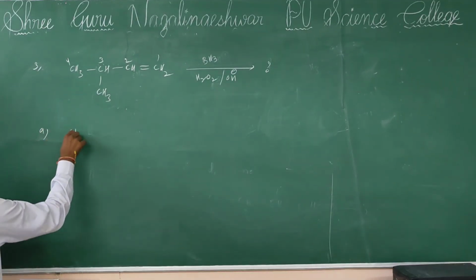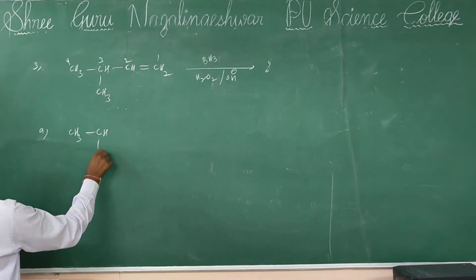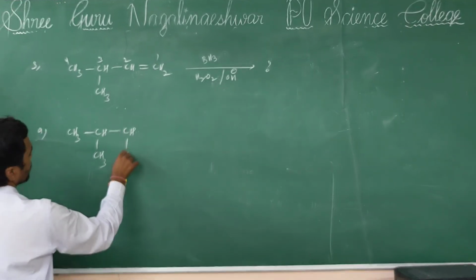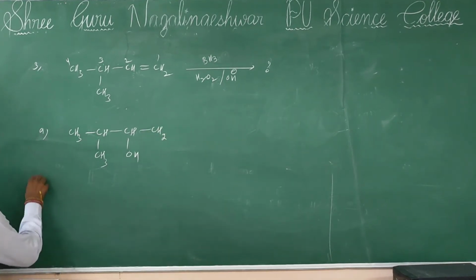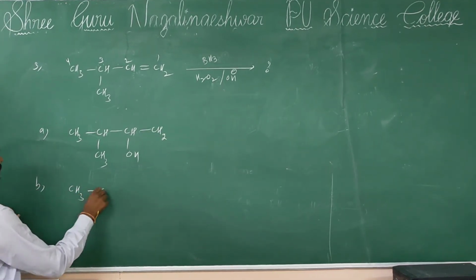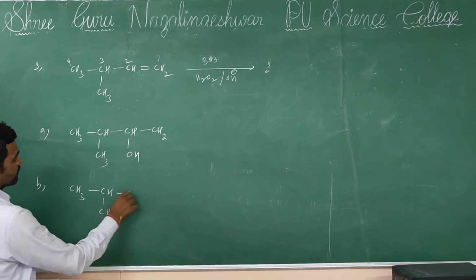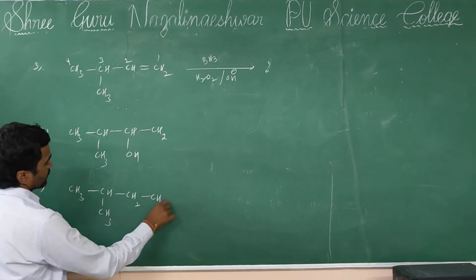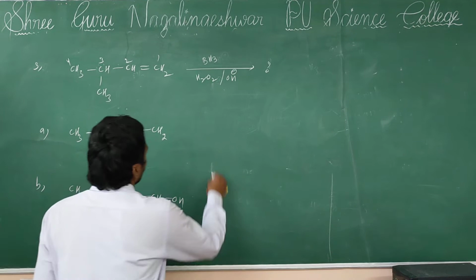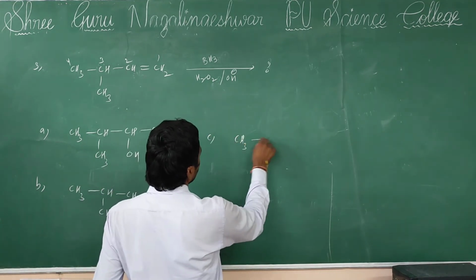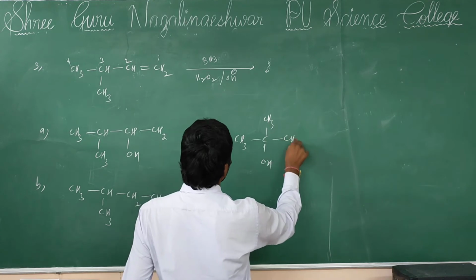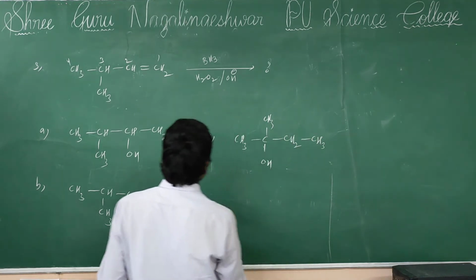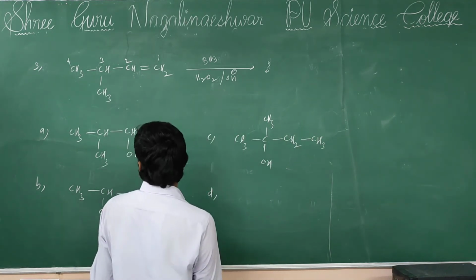So here option A. Option B. Option C. Option D.